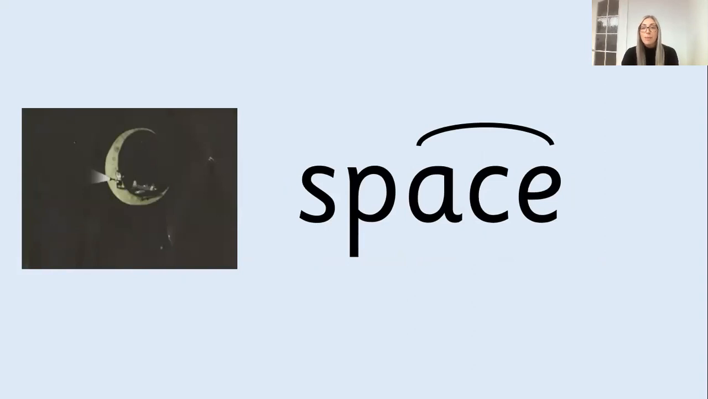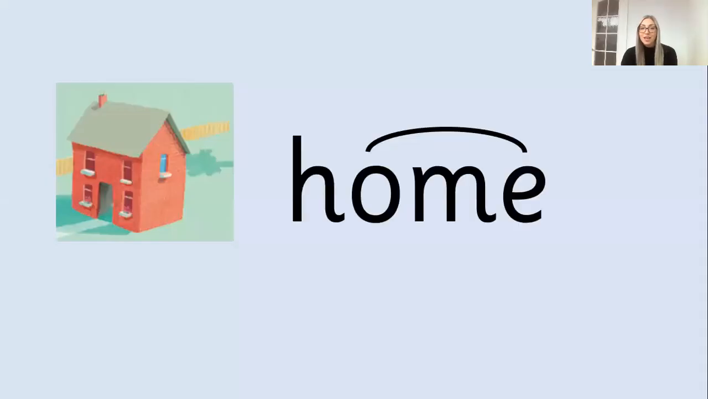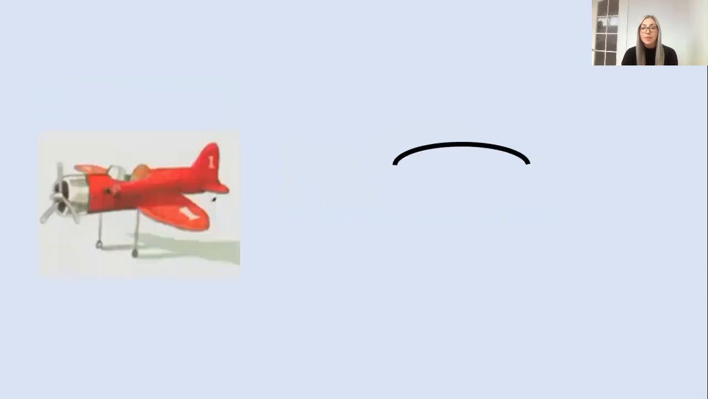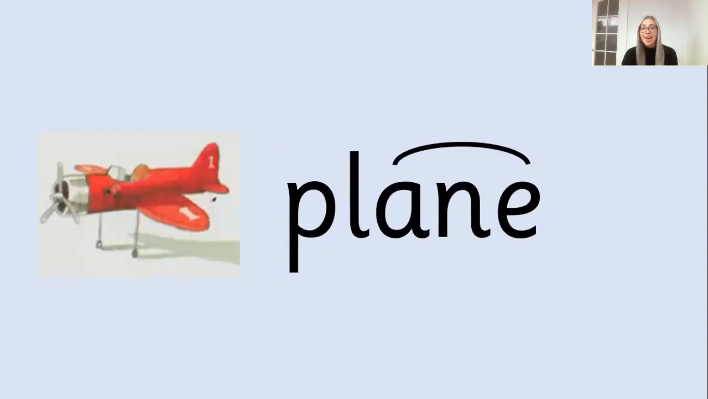We can see a space. Special friend, a. Fred talk. A space. It has got a k, but that does make a sound. Space. Special friend, o. Fred talk. O, home. Special friend, oo. Fred talk. Moon. Special friend, a. Fred talk.